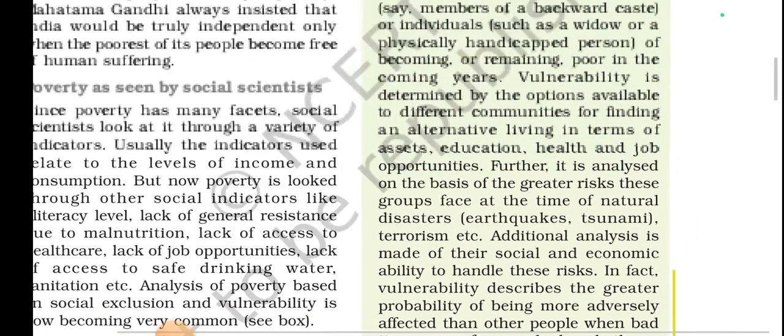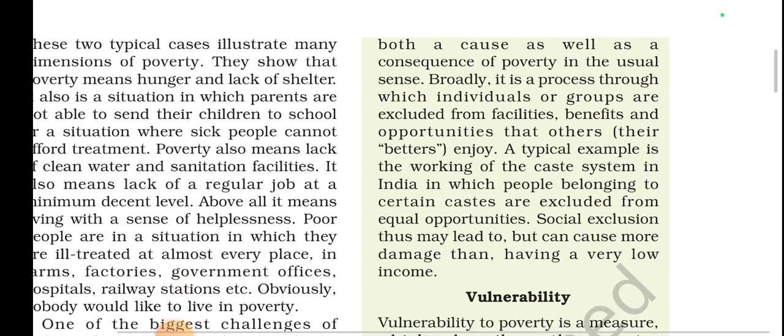Now, social exclusion can be both a cause as well as a consequence of poverty in the usual sense. Broadly, it is a process through which an individual or group is excluded from facilities, benefits, and opportunities that others enjoy. Or you can say better people than them enjoy. A typical example is the working of the caste system in India, in which people belonging to a certain caste are excluded from equal opportunities. Social exclusion thus may lead to, but can cause more damage than, having a low income. So this is one of the very important things which we should think about.